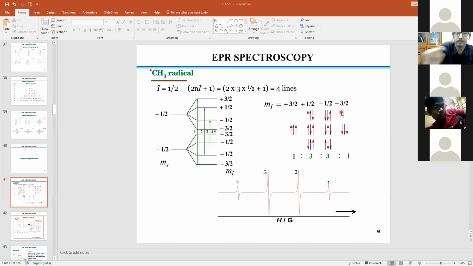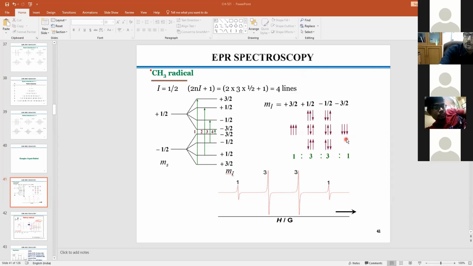And then you have to consider how many nuclei you have, naturally the 3 equivalent nuclei, each having spin half. Then how many ways do I get 3/2, how many ways minus 3/2, how many ways 1/2 and minus 1/2? So 3/2 you can get in one way, and minus 3/2 you can get by the reverse way.